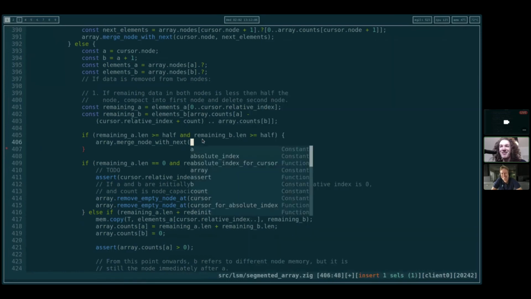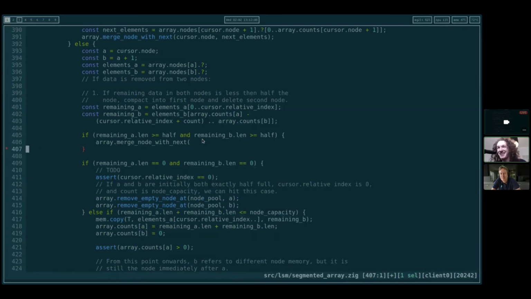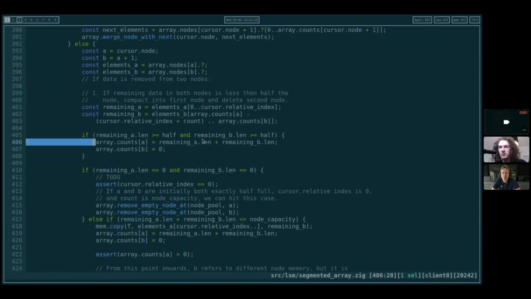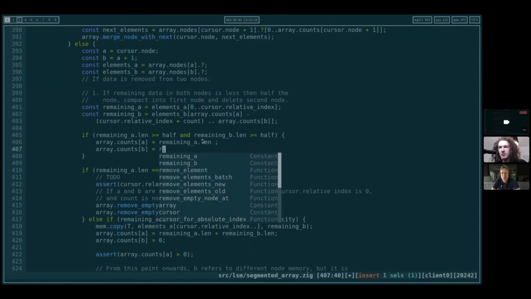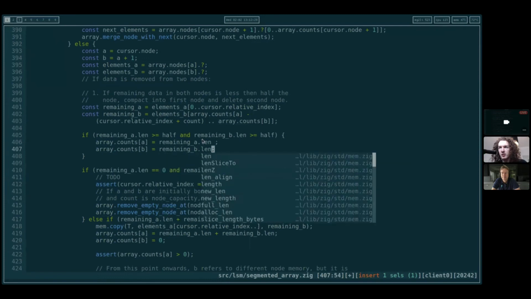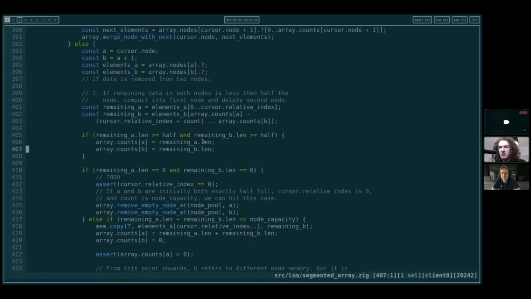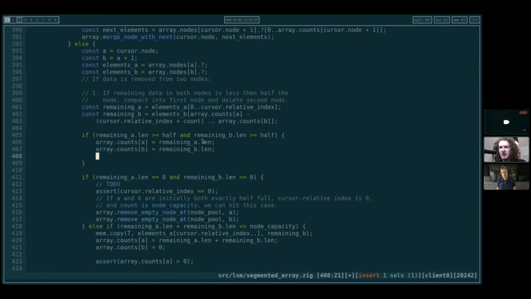I realized it's going to take more time to finish than I was expecting, so I was like, okay, let's try this. So we don't do any merging in this case. We're done. We just need to update the counts, and we need to shift B internally. So that's the counts for those two, and the indexes of B need to be updated specially, and then afterwards it's all just plus equals count.